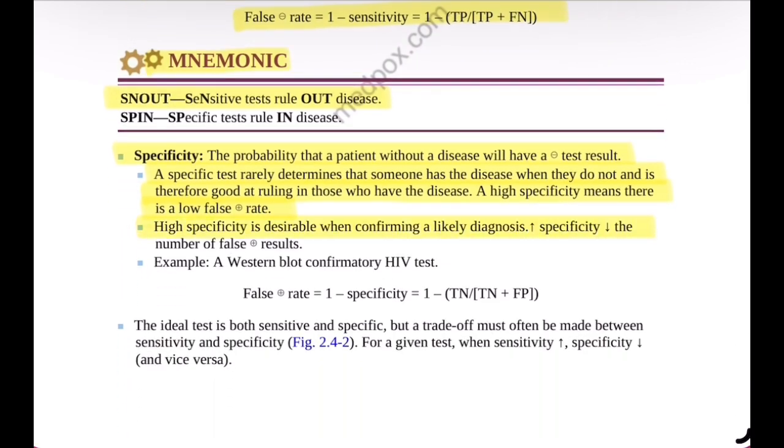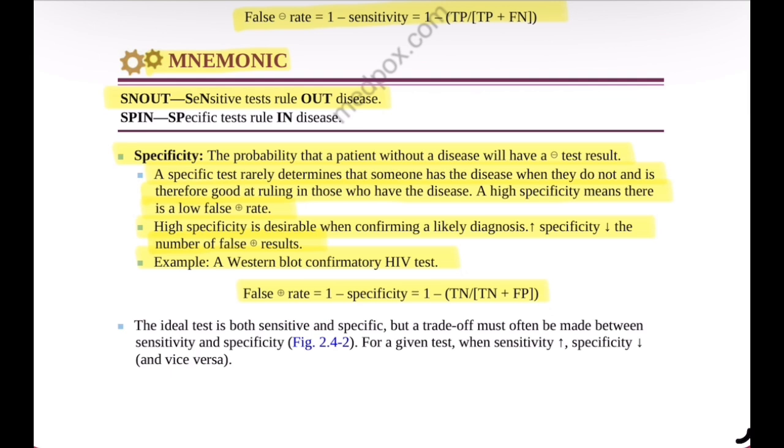High specificity is most useful when confirming a diagnosis because it reduces the number of false positives. Example: the Western blot confirmatory test for HIV infection. The false positive rate equals 1 minus specificity, which means 1 minus the number of true negatives divided by the number of true negatives plus false positives.